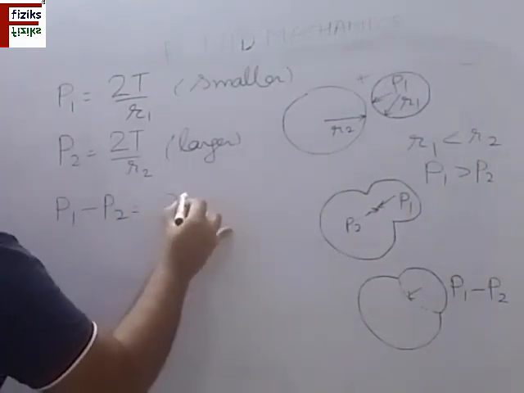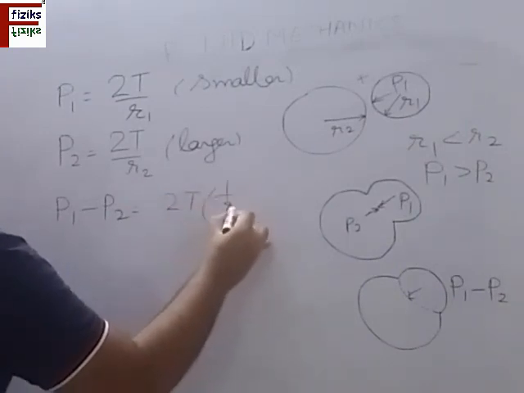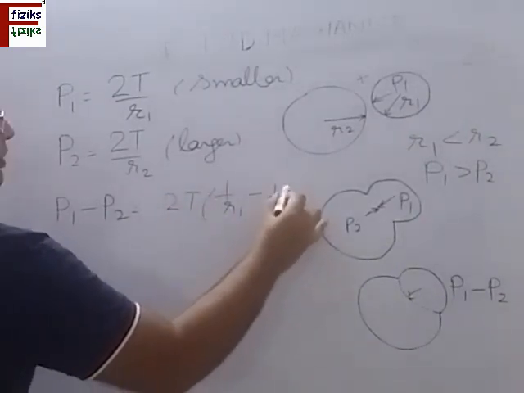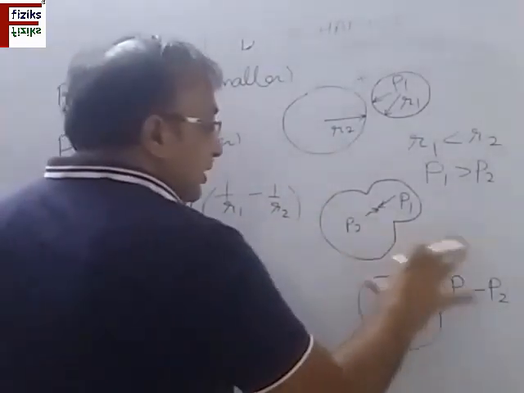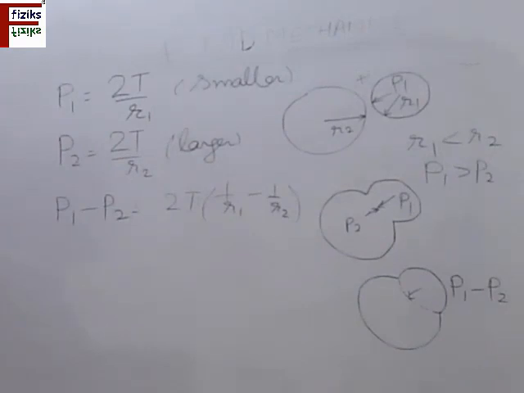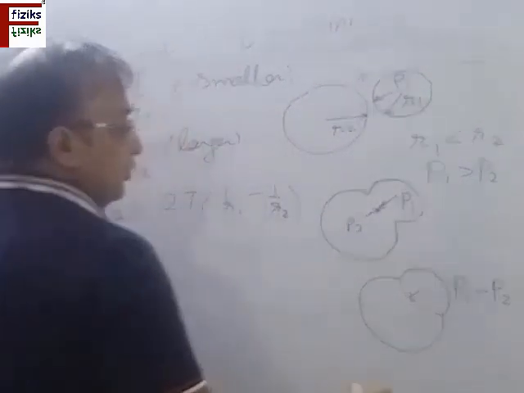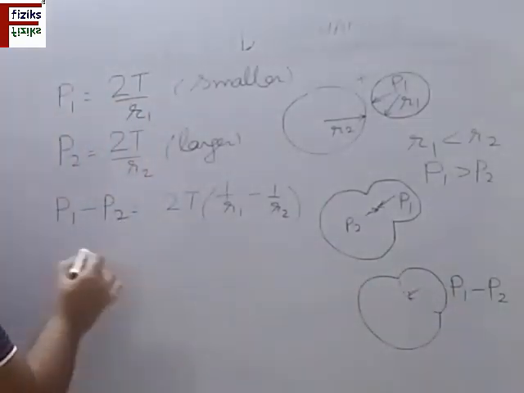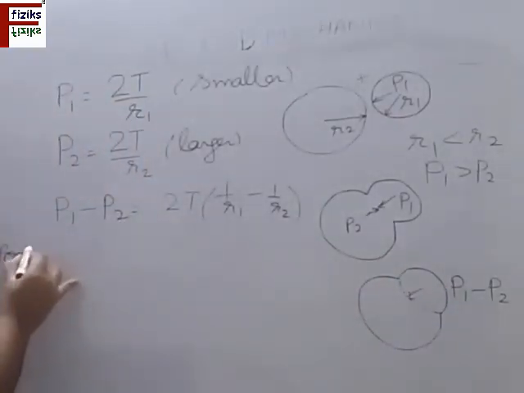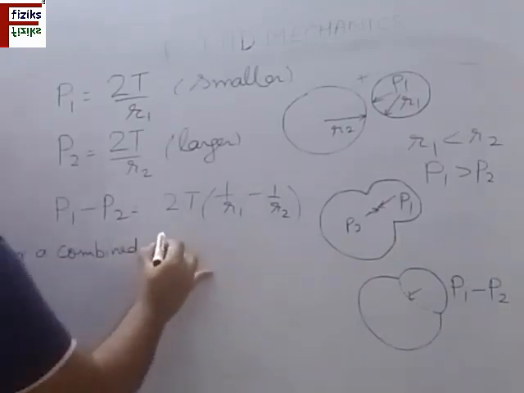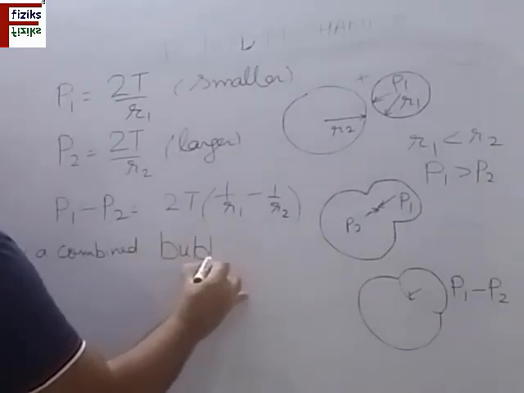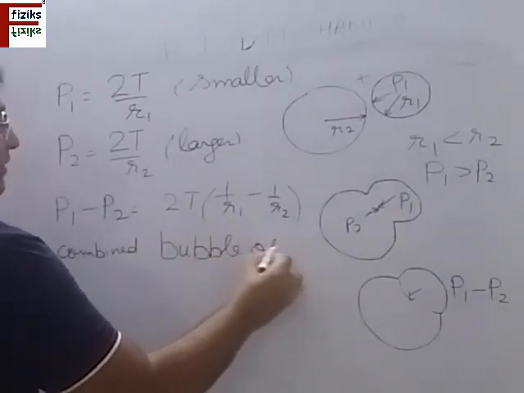P1 minus P2 is 2T times (1 by R1 minus 1 by R2). Now suppose when this double bubble is formed into a single larger bubble, it is having a radius R. So I can write for a combined bubble which is formed of these two, of radius R.